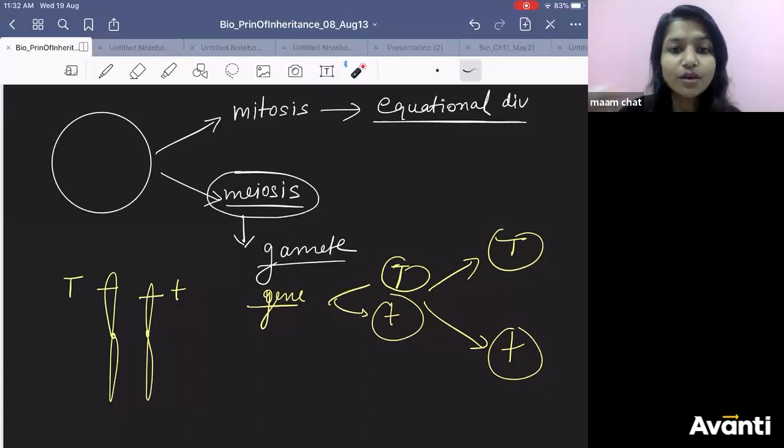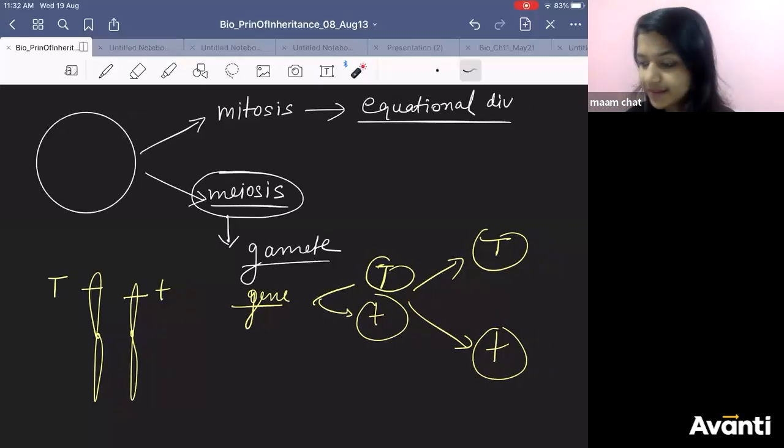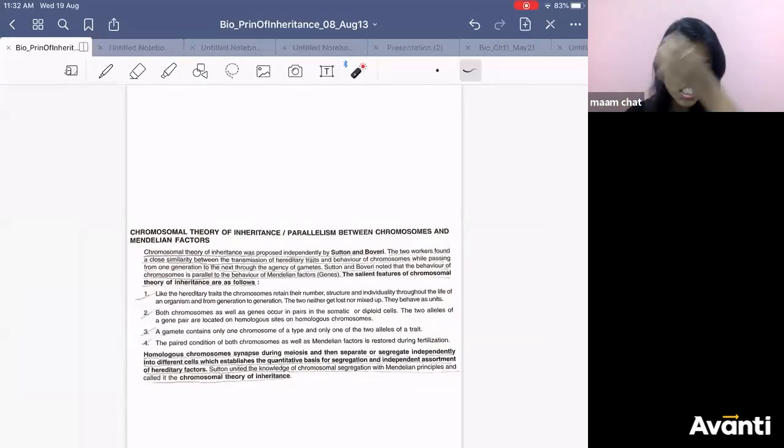When they observed this meiosis process, they found out there is a parallel relation between chromosome and gene. And they combined the Mendel principle with their discovery and named it chromosomal theory of inheritance. When did this come? In 1902.